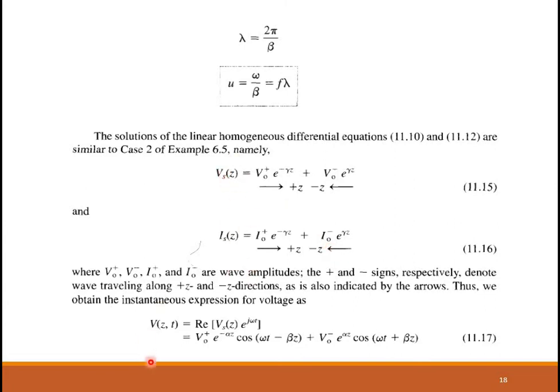Finally, if you want to obtain the instantaneous value, what will you do? V of z,t is the real part of Vs of z e raised to j omega t. That is, I'm bringing back the time term. And this Vs of z has two terms: V0 plus e raised to minus alpha z, where for gamma you substitute alpha plus j beta, and the real part is cos. This again we have already discussed in the previous lectures. So this represents the instantaneous forward moving wave, and this is the backward moving wave.